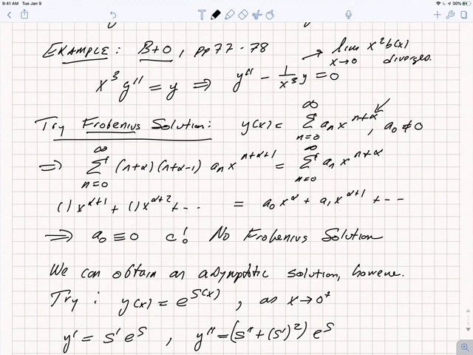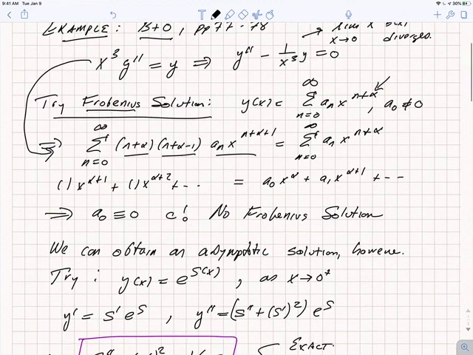If we plug this in, assuming that the series expansion converges, taking two derivatives, I get a power of n plus alpha minus 1 of a_n x to the n plus alpha plus 1 once I multiply by x cubed. I'm rewriting that form of the equation.